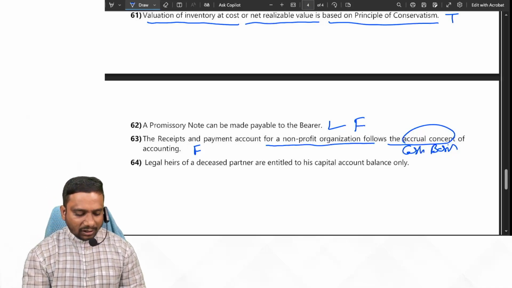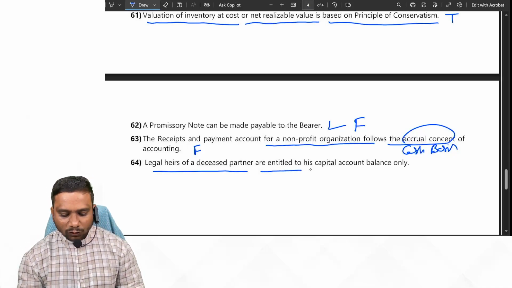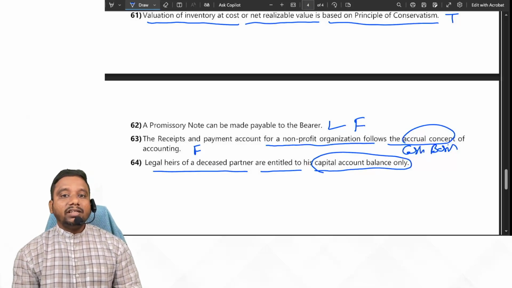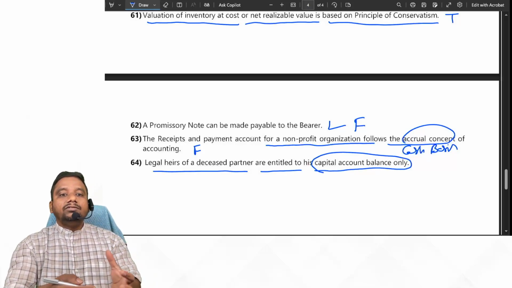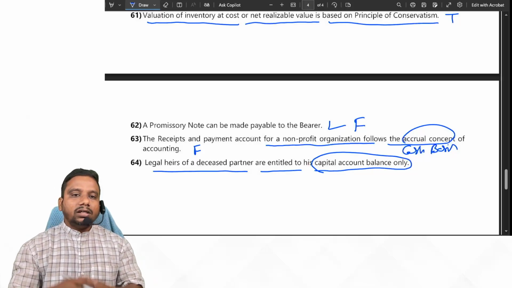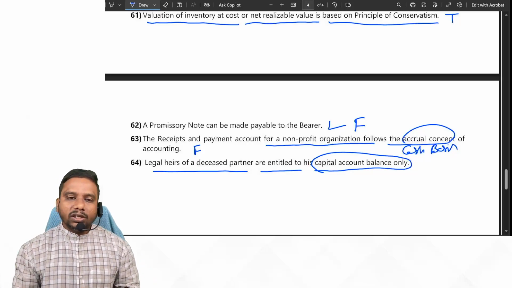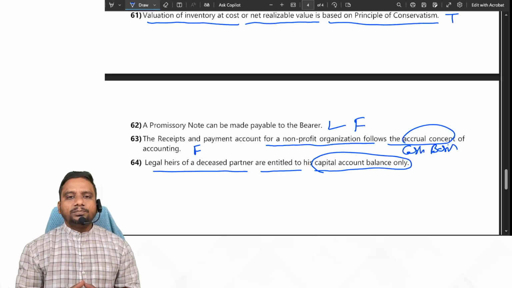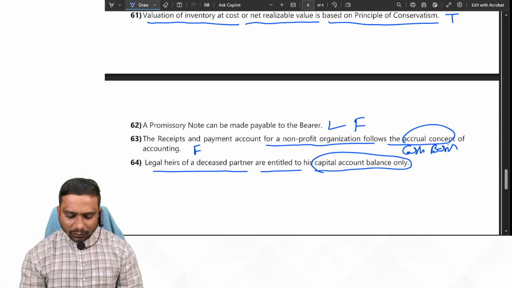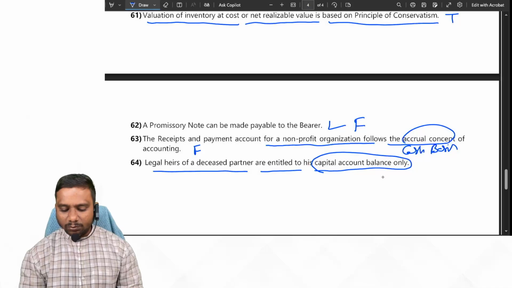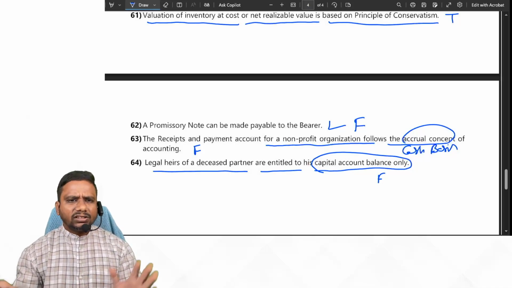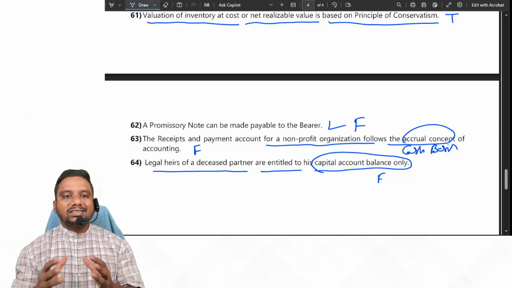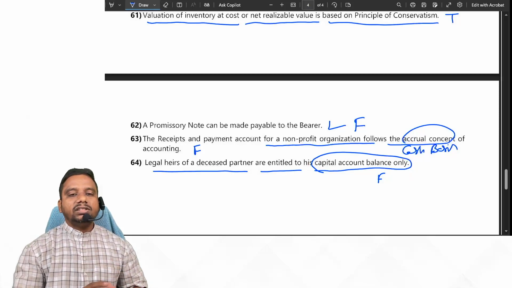Yes or no? Next, legal heirs of a deceased partner are entitled to his capital account balance only. No, legal heirs of the deceased partner are also entitled to other amounts like goodwill, share in the profits of the company, and revaluation profit. So these legal heirs are eligible for all these amounts. They said capital only, so the given statement is false. Yes or no, students? So these are the 64 true or false statements taken from previous year exams.